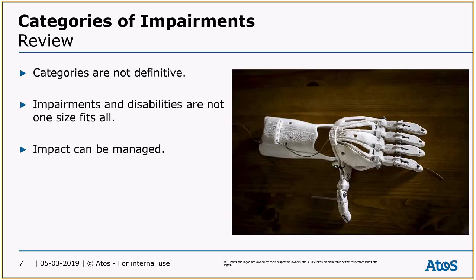It's important to remember that these categories are not definitive. Impairments may be related to a variety of different categories. Impairments and the corresponding disabilities are not one size fits all. Depending on severity of the impairment or the person's use of aids, the impact may be limited. It's important to understand that the impact of a person's impairment on their daily lives can be managed in most cases through a variety of methods. These methods are referred to as assistive technologies.